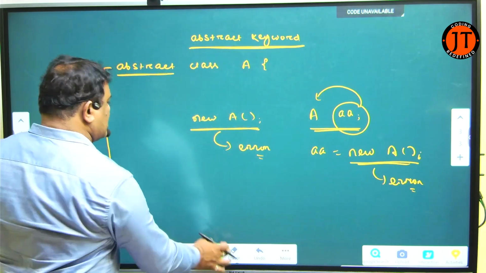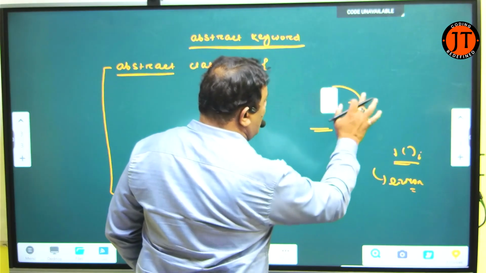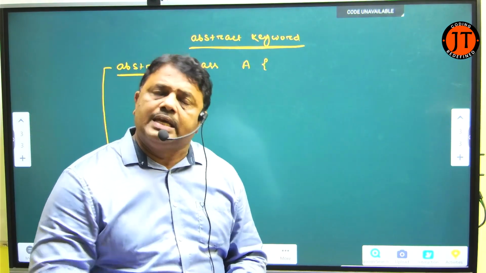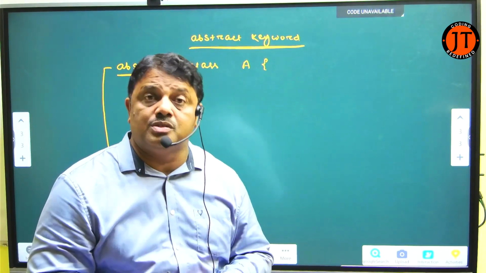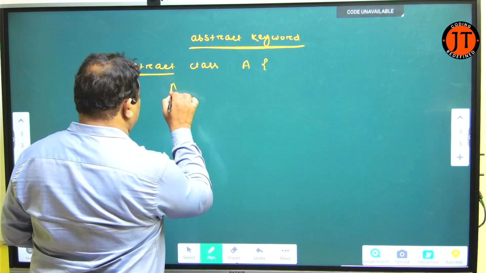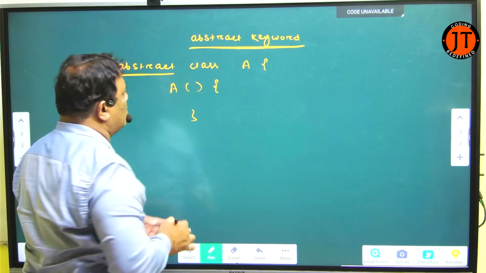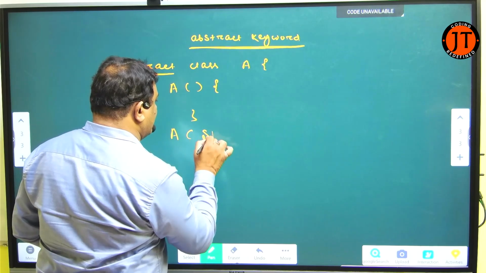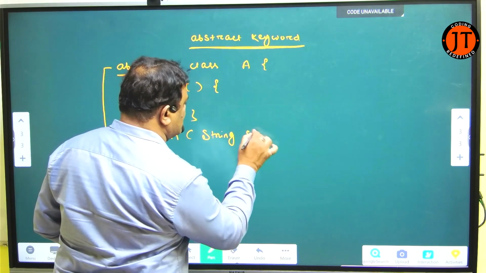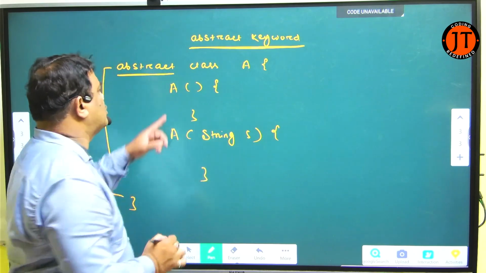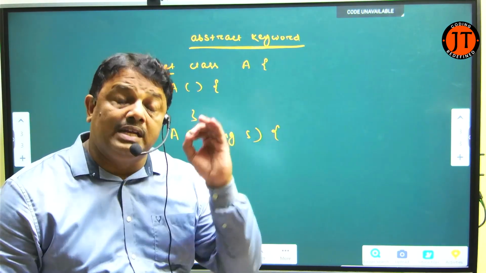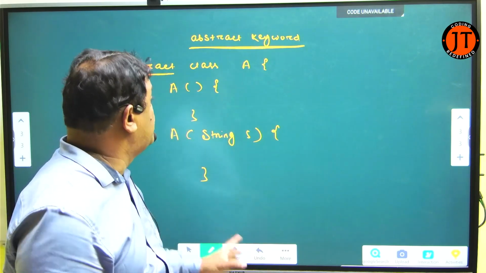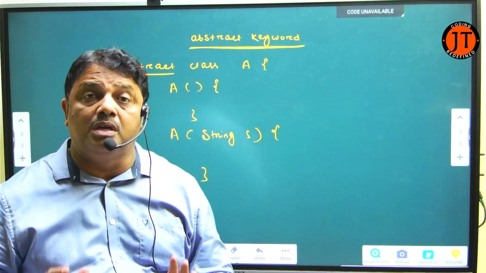Next, as a programmer, I can define the constructor of the abstract class. Now if they ask you the question, can I define the constructor of the abstract class? Yes. I can define the constructor of the abstract class. It's not a matter what type of constructor it is. If I write like this, A, that is a string, here you see, S. So I can define the constructor of the abstract class, but I never create the object of an abstract class. I am unable to create the object of the abstract class, but I can define the constructor of the abstract class.